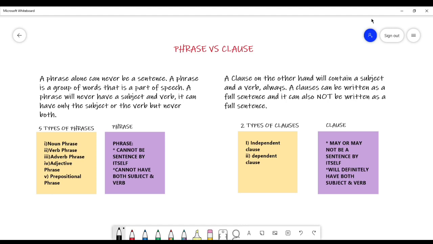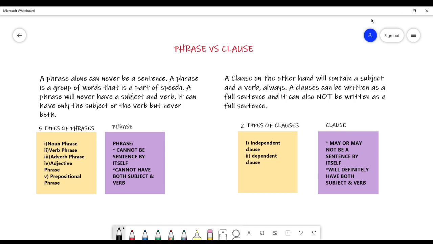Now, in addition to a phrase never being able to be a sentence by itself, a phrase will also never have the subject and the verb together. It can have the subject or it can have the verb, but again, a phrase will never have both subject and verb. If it does, it's not a phrase. Now, the 5 phrases that we have already discussed, we are going to be going into a little bit more detail. Next, we are going to talk about a clause.